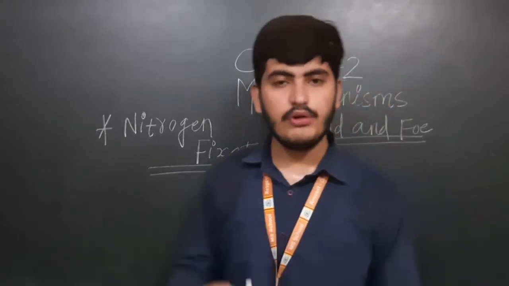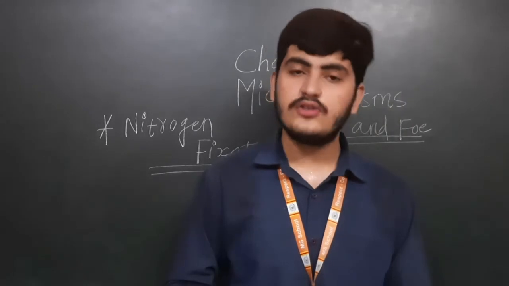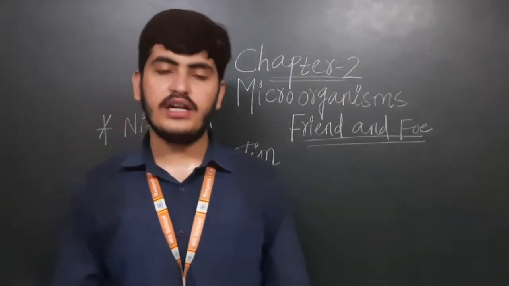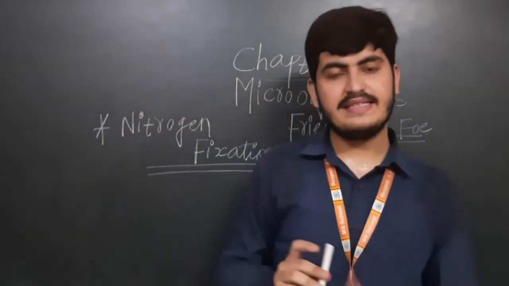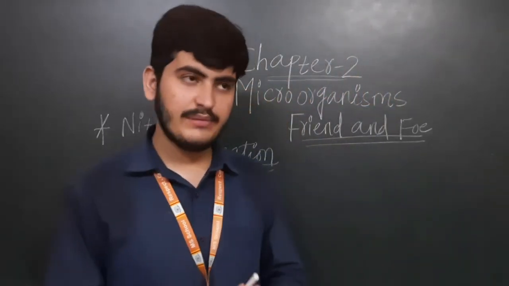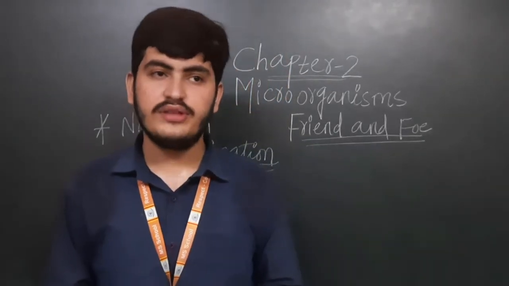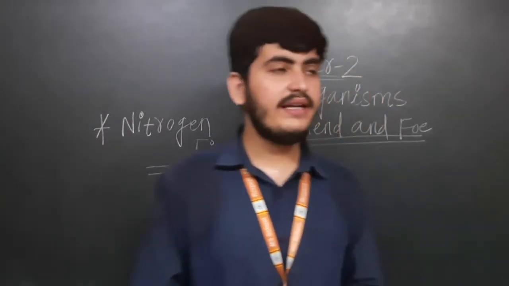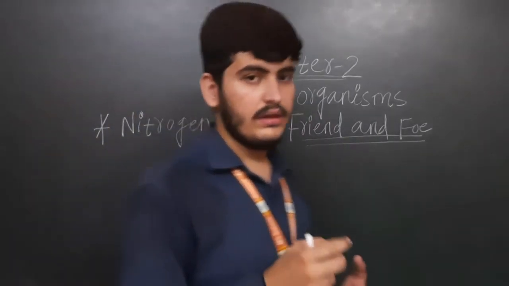Certain organisms and blue-green algae also help to convert the gaseous form of nitrogen into the soluble form. They are also helping to convert the same. We can say the percentage of nitrogen will remain the same in the atmosphere, as some bacteria are feeding upon the dead plants and animals. So again they will mix the nitrogen which is present in their body into the soil. This way the percentage, 78, will remain the same in the atmosphere. So here also we can say organisms are helping us like a friend only.